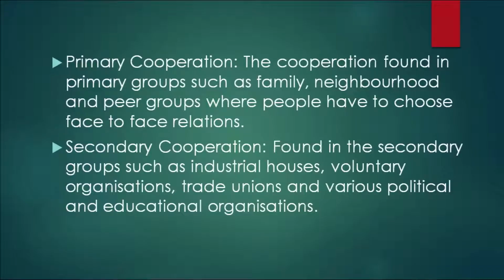Now we can discuss another basis through which we can say that there are three types of cooperation. One is primary cooperation, another is secondary cooperation, another is tertiary cooperation. What is primary cooperation? The cooperation found in primary groups such as family, neighborhood and peer group, where people have a face-to-face relationship. Suppose your father wants to perform certain activities, and says you do those activities and your sister does another activity. So here the face-to-face relationship is the major factor in primary cooperation.